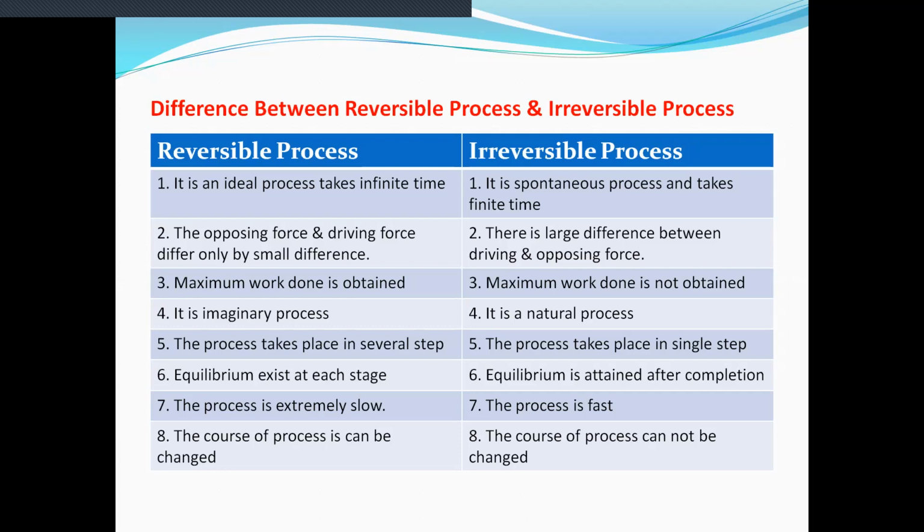In a reversible process, equilibrium exists at each stage, while in irreversible process, equilibrium is attained after completion of the process.